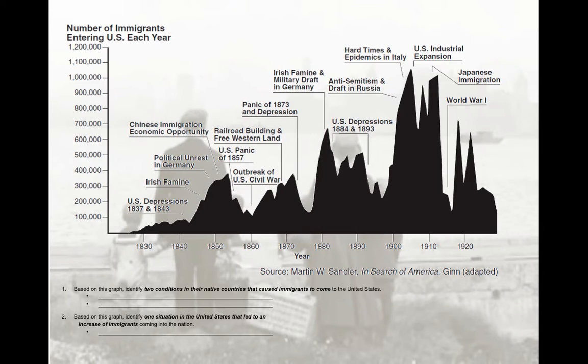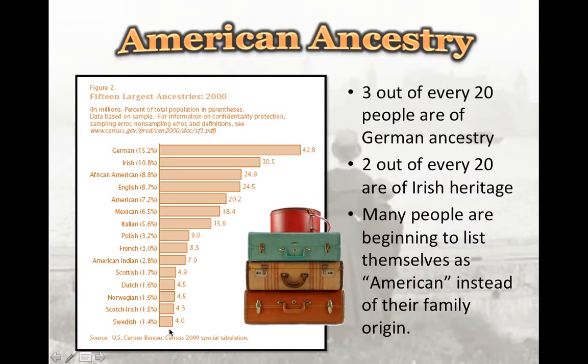Now, based on your document-based question, this was one of the diagrams that was in the document-based question. And based on this graph, you were to identify two conditions in their native land that caused immigrants to come to the United States. Also, based on the graph, you were to identify one situation in the United States that led to an increase of immigrants coming into the nation.